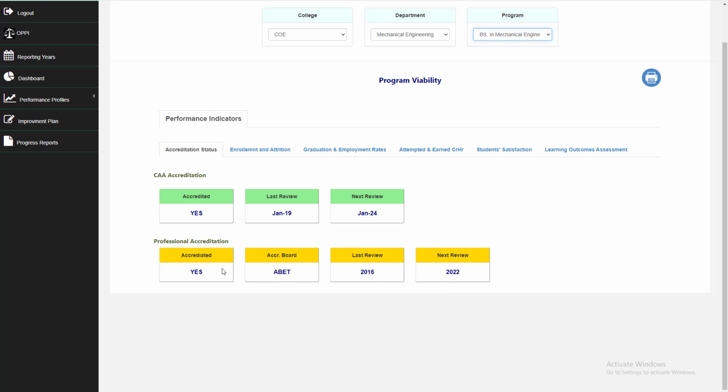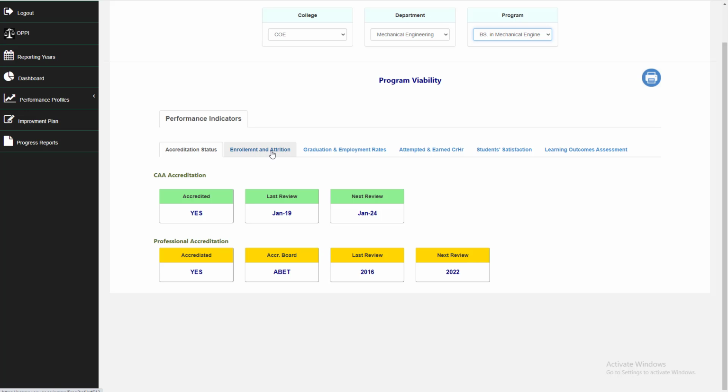For some programs, you will find under accreditation that the program is not accredited, and under eligibility it says not eligible, because the program didn't identify any international agency to accredit the program yet. For some other programs, you will find it is not accredited, but under eligibility it is yes. In this case, the program has to provide an explanation of why it is not accredited yet and what the plan is to get accredited in the near future, since accreditation by an international agency is a requirement by the university and the Ministry of Higher Education.